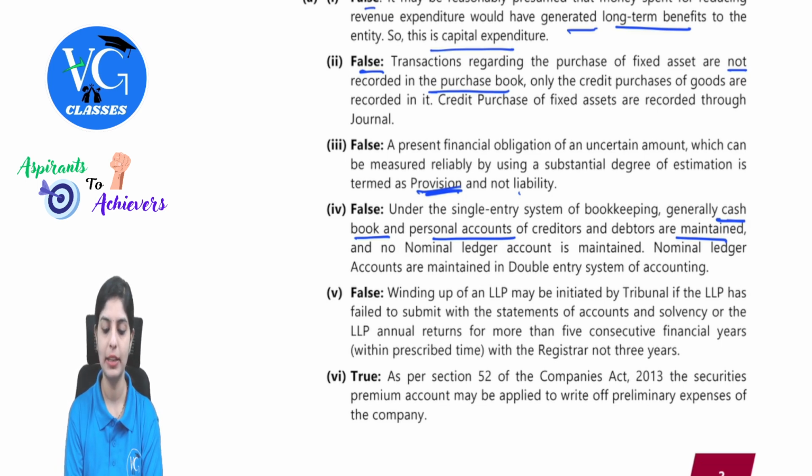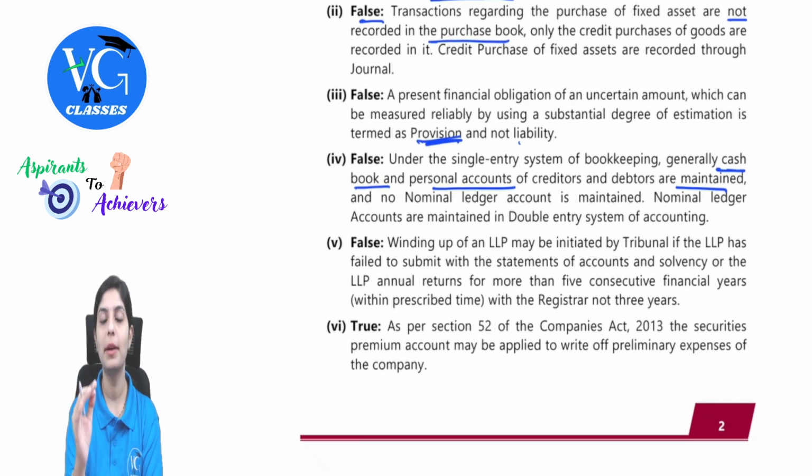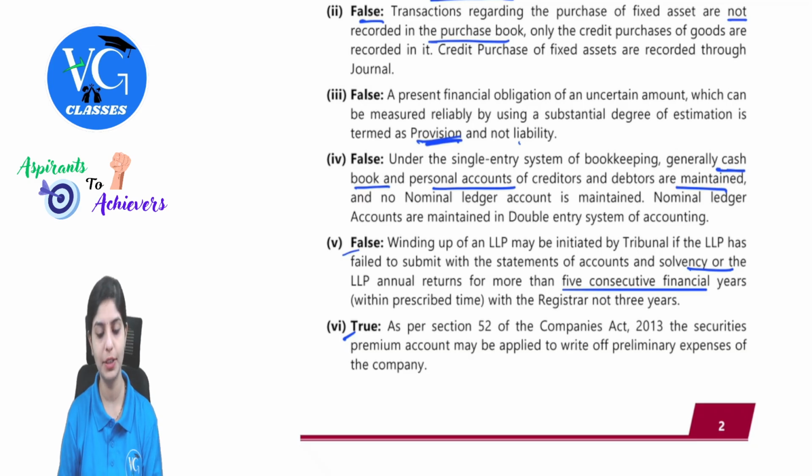Nominal will not be maintained under single entry, it will be just maintained under the double entry system of accounting. The next point was about submission of statement of accounts and solvency for the LLP along with annual returns, and it was for 5 consecutive financial years. Hence, the given statement was again false. The next statement was true because to write off preliminary expenses, securities premium account balance can be utilized. So I hope this was all comfortable.